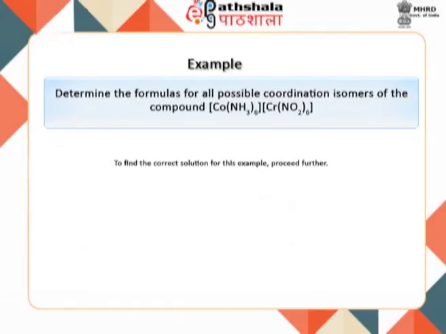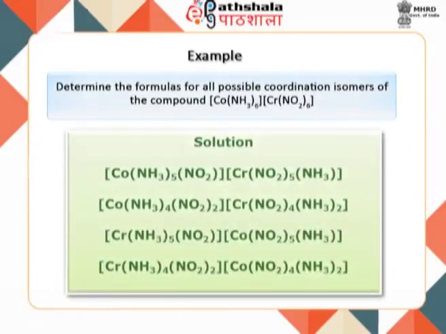We will determine the formulas for all possible coordination isomers for the compound [Co(NH3)6][Cr(NO2)6]. There are 4 isomers possible by the exchange of NH3 and NO2 ligands displayed here.